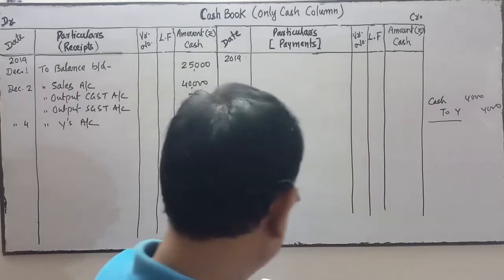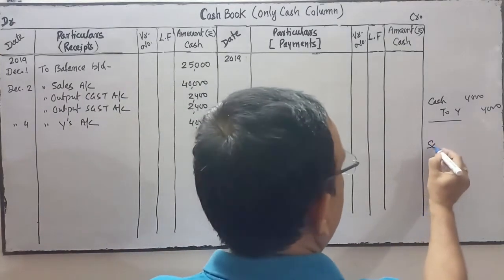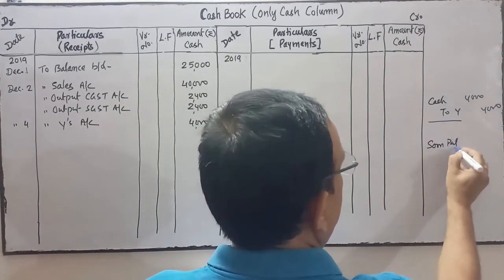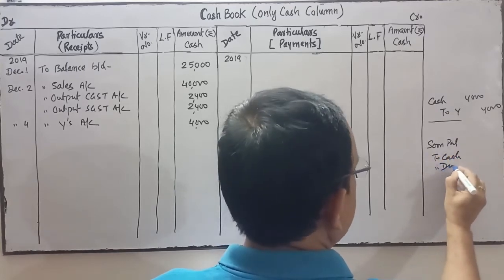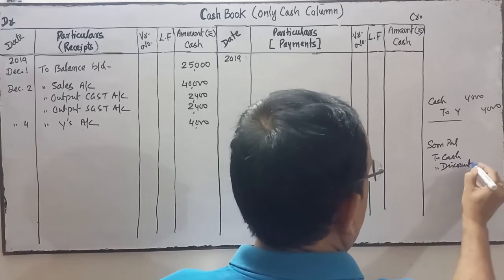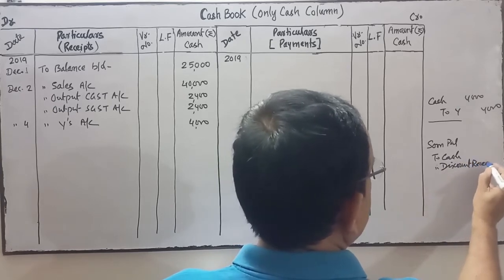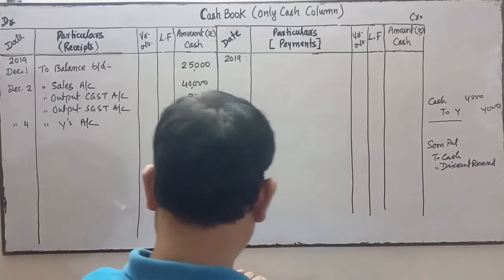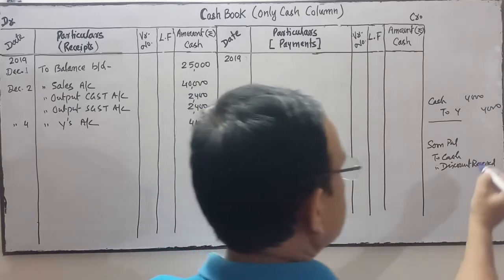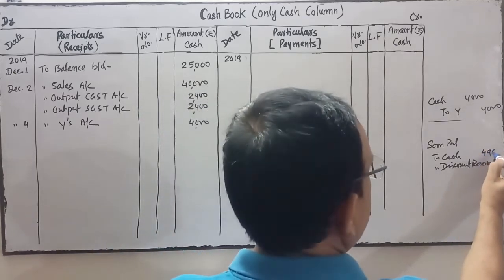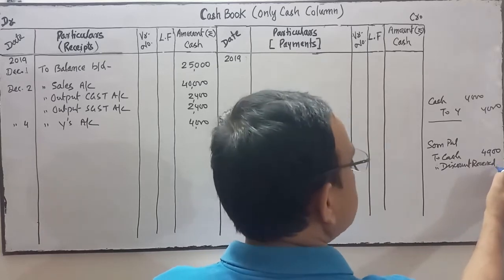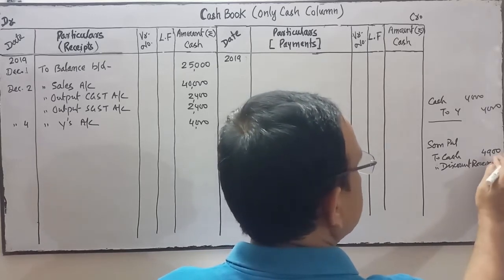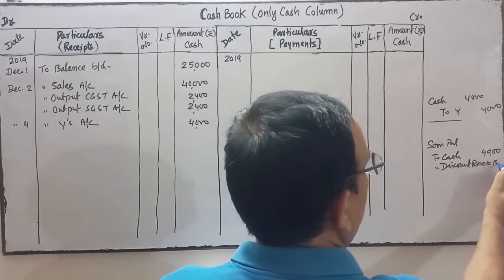Next is paid to Sompal. Sompal account debit, to cash, to discount received. Paid to Sompal 4,900, so cash account will be credited with 4,900. Thereafter it is written discount received 100.